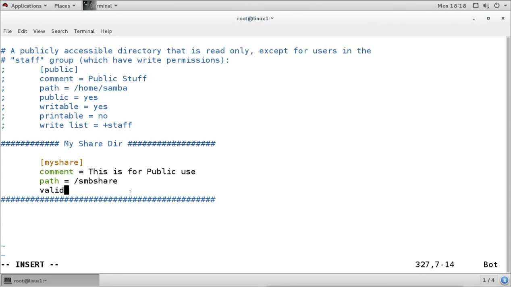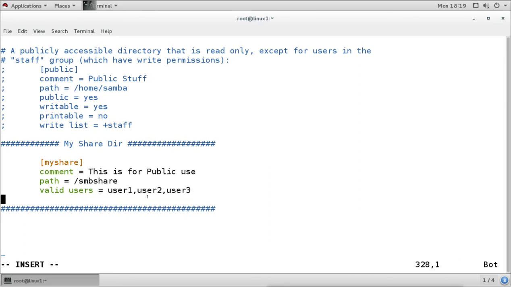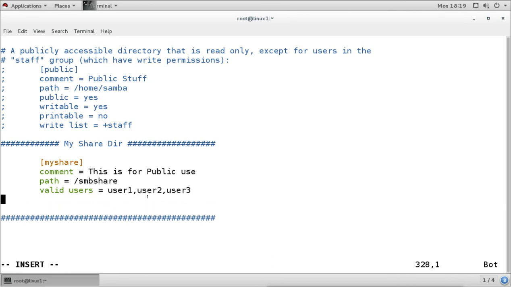I will say valid users equals, and here you can mention only the valid users which you want to allow. So I want to allow user 1, user 2 and user 3. And if we want to allow groups, we can allow the groups by using this. You can see the sample here.